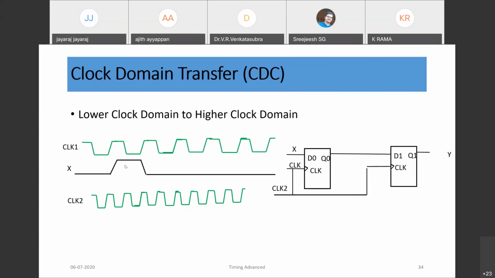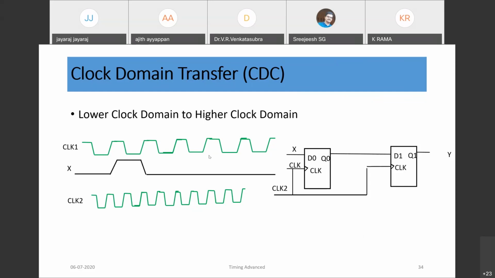As far as timing is concerned, when we transfer data from one clock domain to another, in this case from the lower clock domain to the higher clock domain, we can use what is called a synchronizer design, with 2 flops. This kind of double flopping we need to use so that data from one clock domain, say clock 1 to clock 2, can be properly stored, and the chance of metastability entering Q1 is less as compared to Q0.